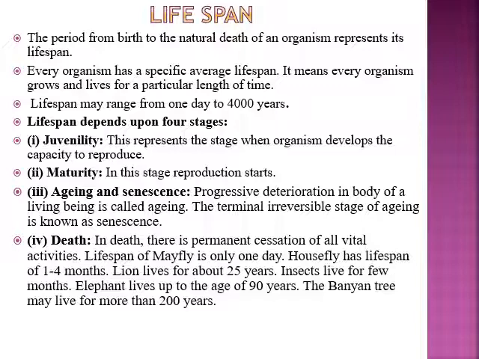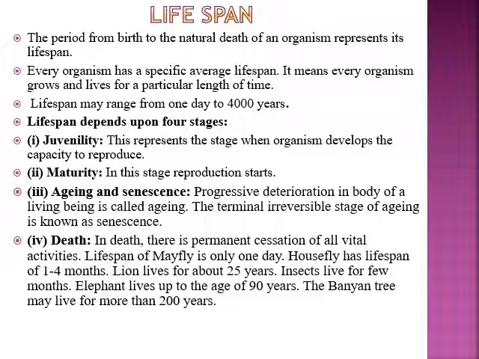The third is aging and senescence, in which you can see the progressive deterioration of the body of a living being, and this is called aging. After aging, senescence takes place, which is the terminal irreversible stage of aging. Once senescence has taken place, it is irreversible, it will not go back to maturity or juvenility. Now comes death. Death is the permanent cessation of all the vital activities taking place in your body.